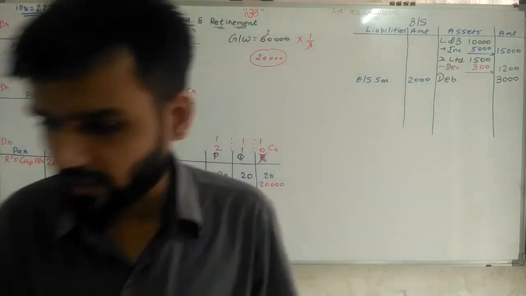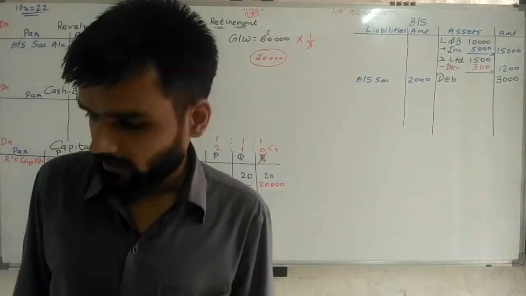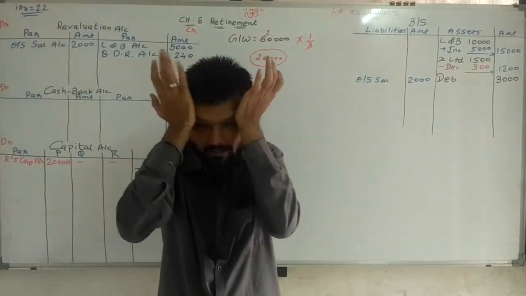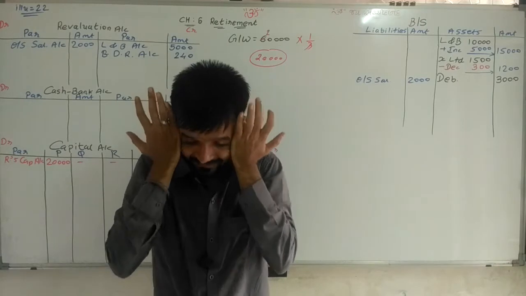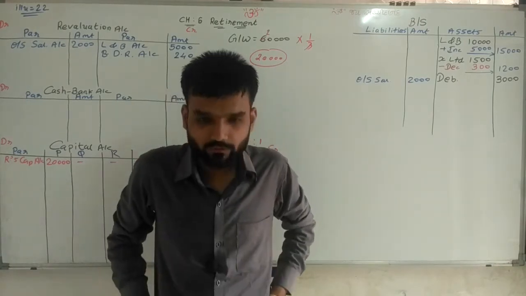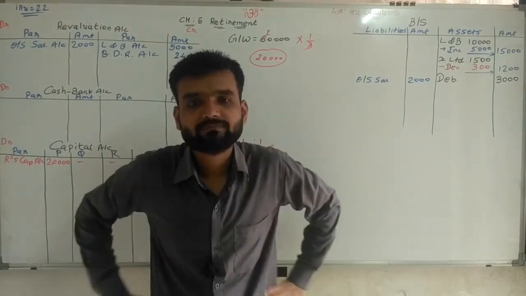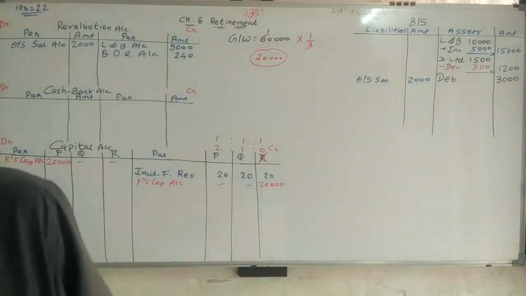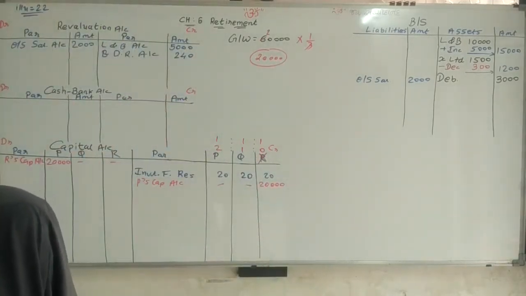What is remaining in the balance sheet? Now in the balance sheet, the most important thing given is trademark. Sir, what are we doing for trademark? That is the biggest question for all.